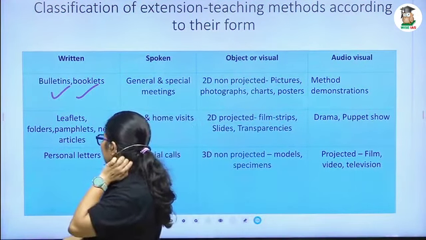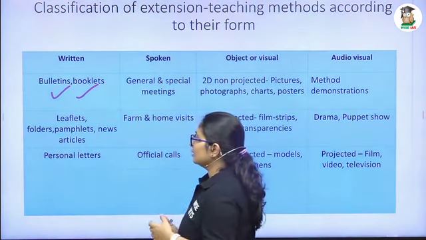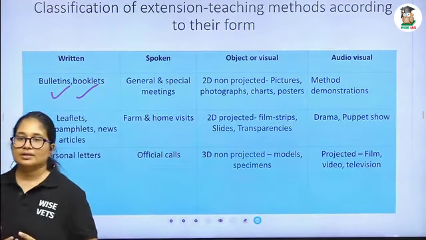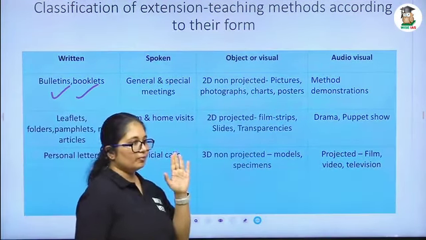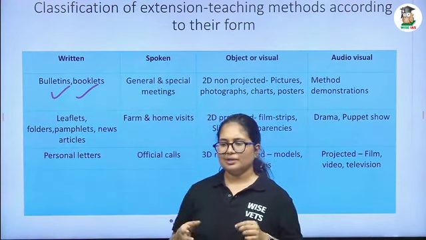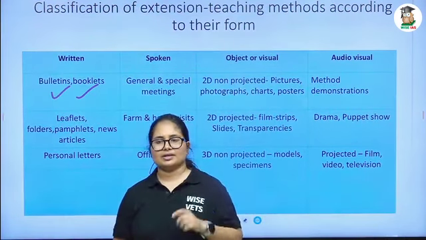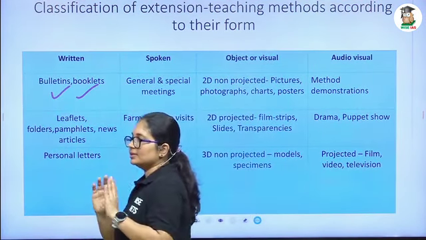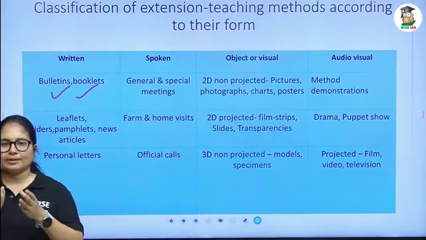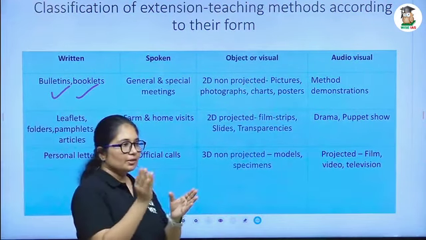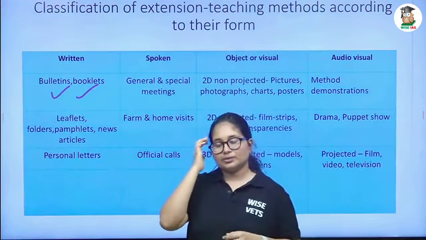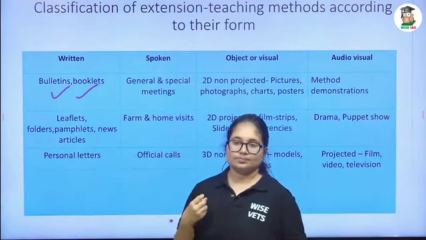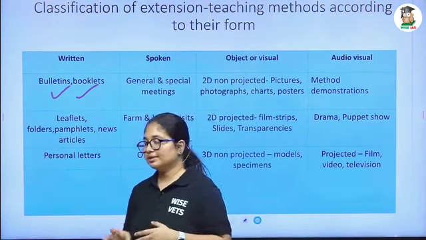Okay. And the leaflet. In leaflet and folder, what is the difference between leaflet and pamphlet? The leaflet is a single unbound paper, printed on only one side. If it is printed on both sides, it is called a pamphlet. And the folder is also a paper, but the paper is folded into two or three folds, and here the data is given sequentially. In all three we can use color, photos, anything.